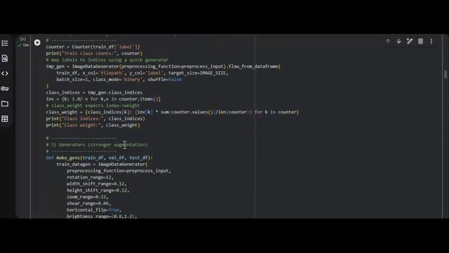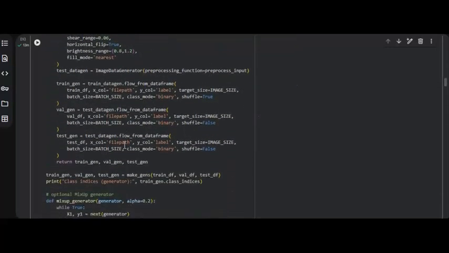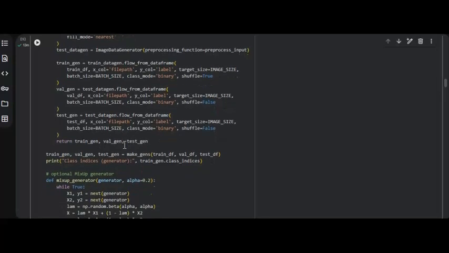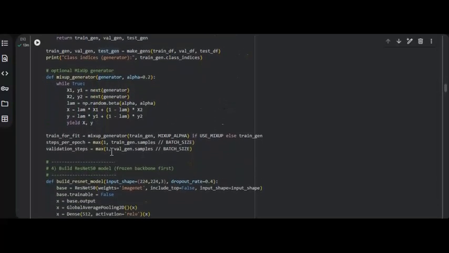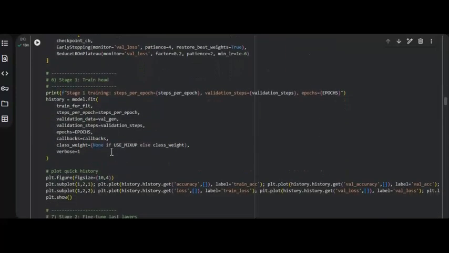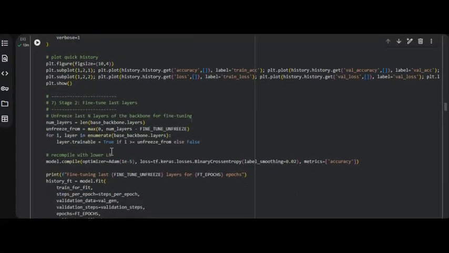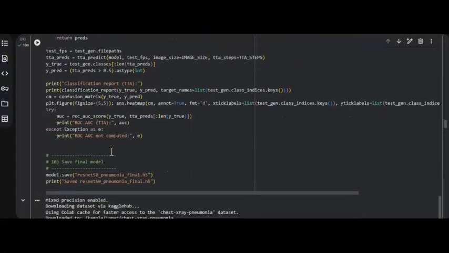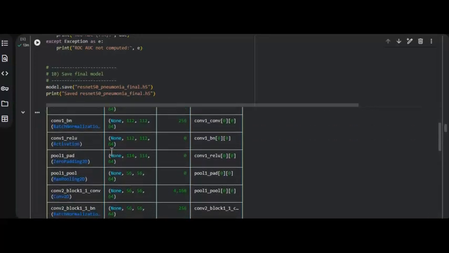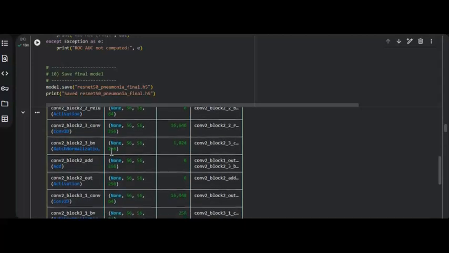The model begins by loading the dataset, applying pre-processing, and then training the ResNet50 classifier in two stages. First, the classification head, and then the fine-tuning backbone. After training, the system evaluates the model on the test set and prints the performance metrics. Here, the output shows the classification report, which summarizes how well the model performed on each class.